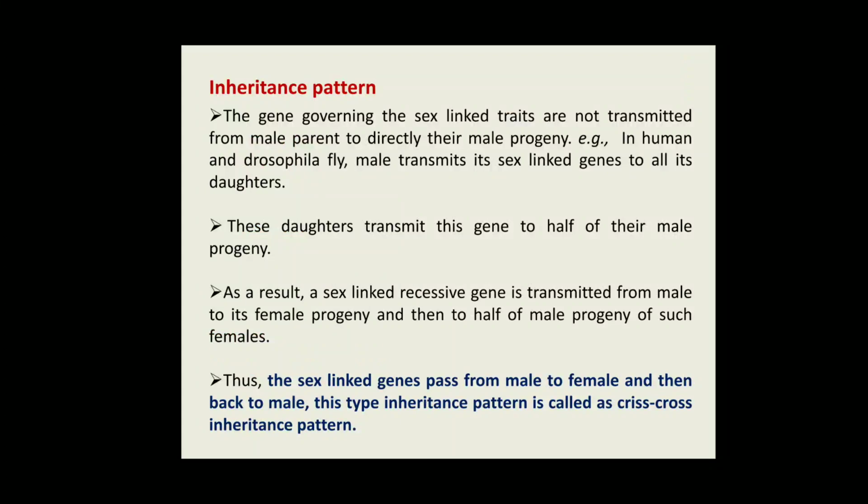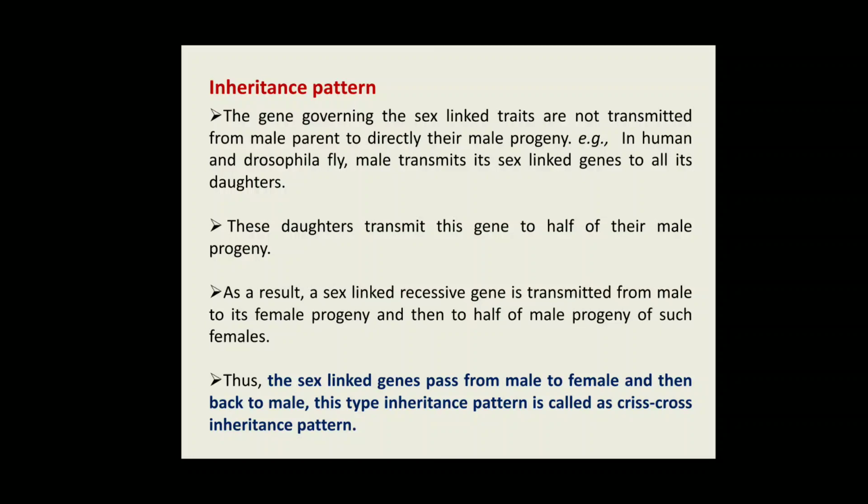Then the inheritance pattern. Sex linked genes or traits are not transmitted from the male parent directly to the male progeny. For example, in human beings and Drosophila, a male transmits its sex linked genes to all its daughters, and these daughters later transmit the gene to half of their male progeny.